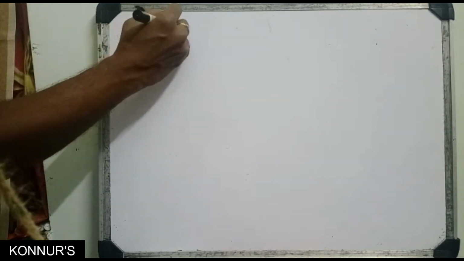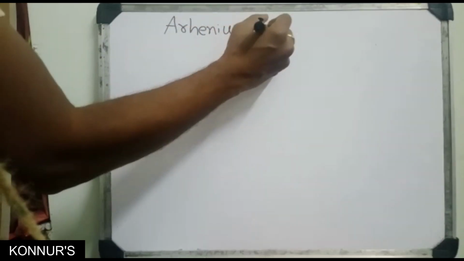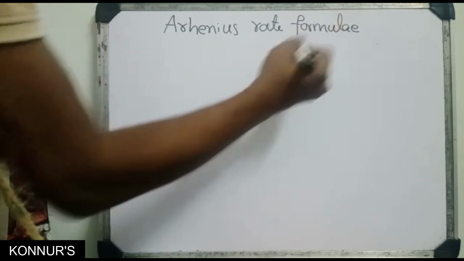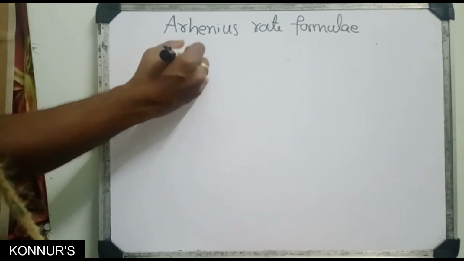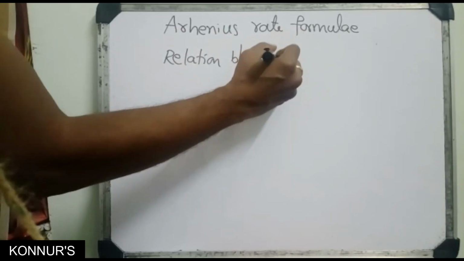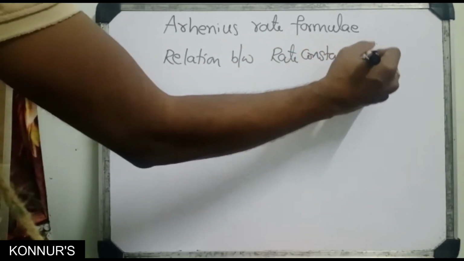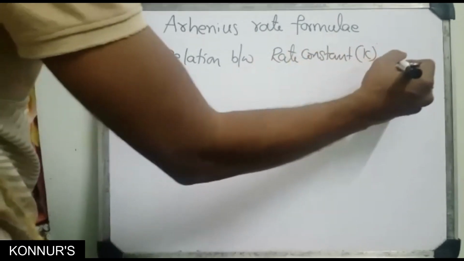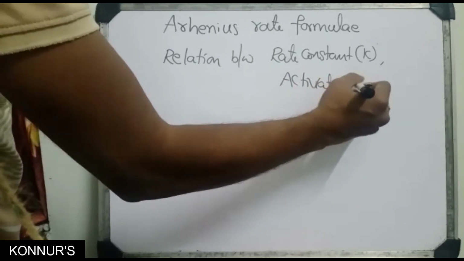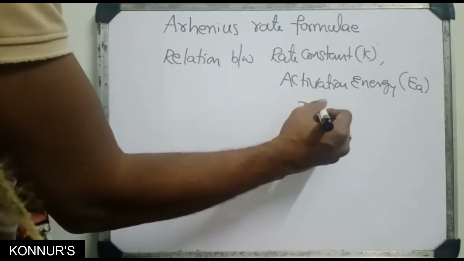Next, Arrhenius rate equation, the rate formula. This is the relation between rate constant K, activation energy Ea, and temperature.